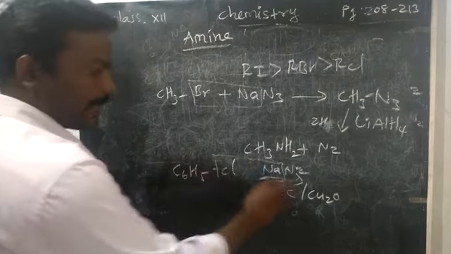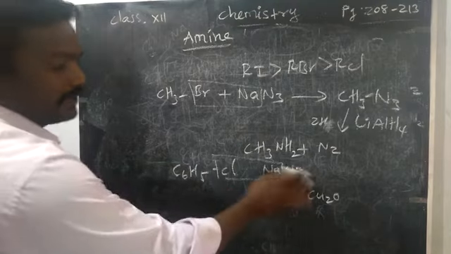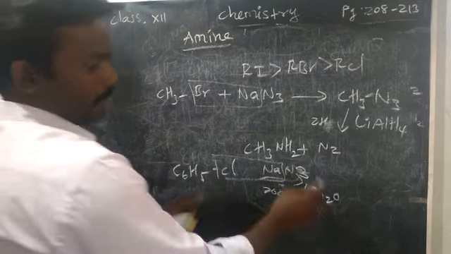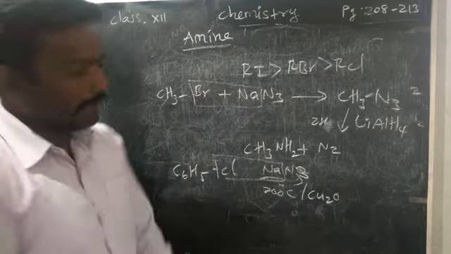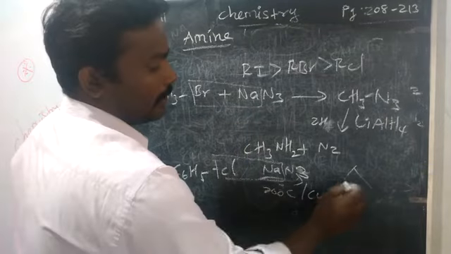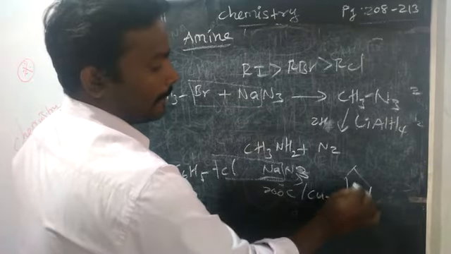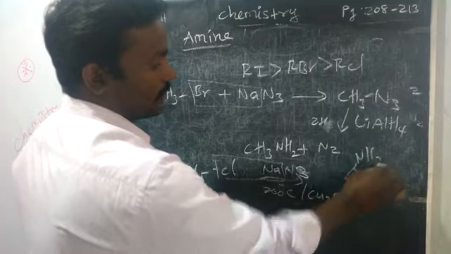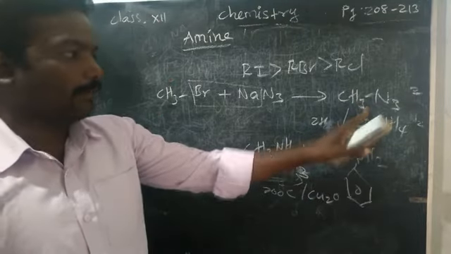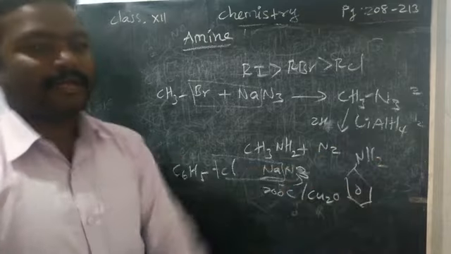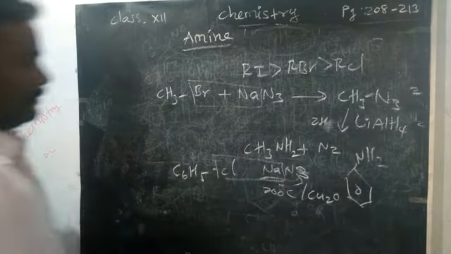But the same type of product, N3 will add up, and after removal of N2, what will happen? Finally aniline will form, NH2. How will it form? First it will form an azide compound. Further reduction directly produces aniline.